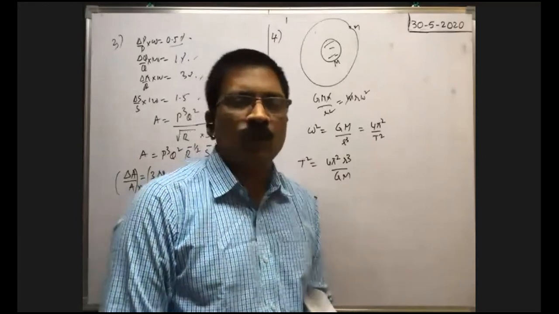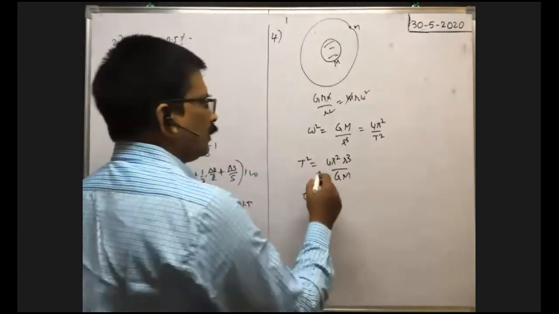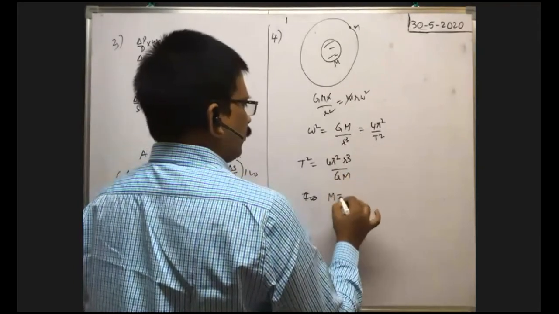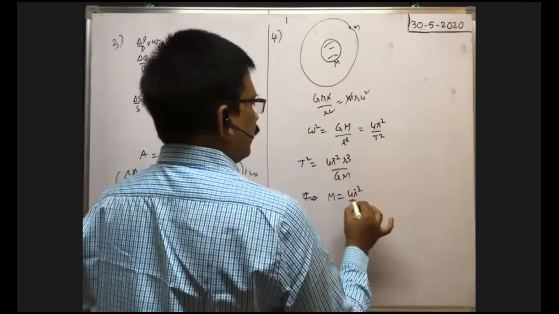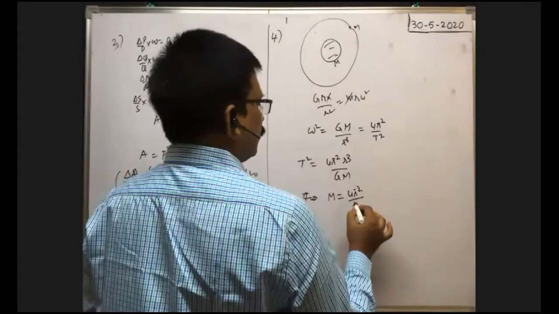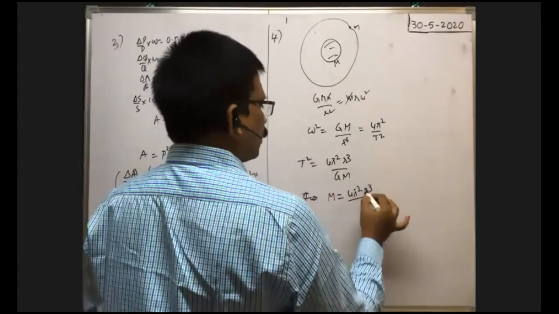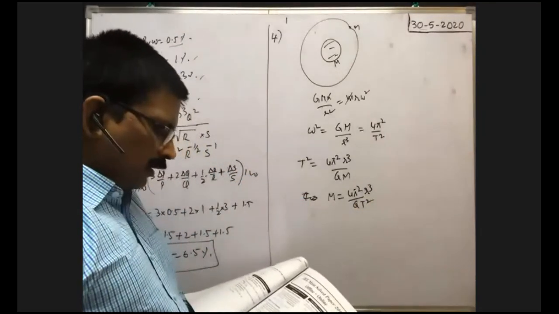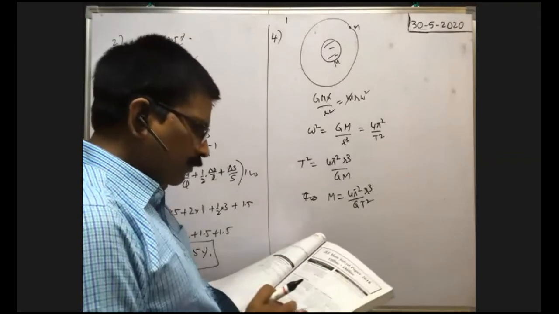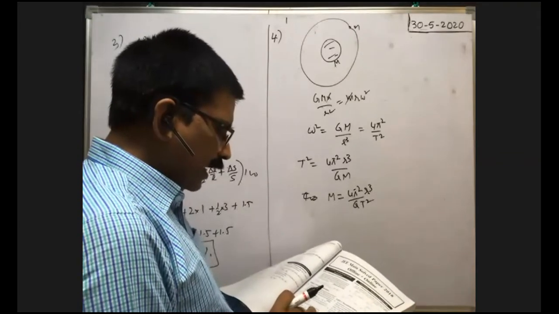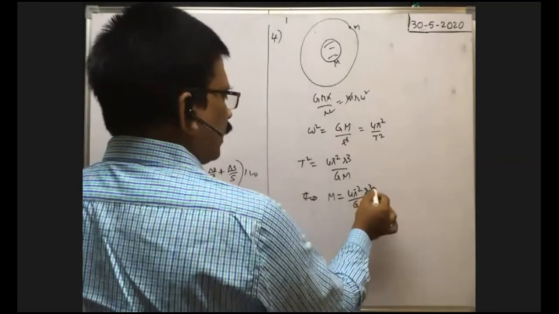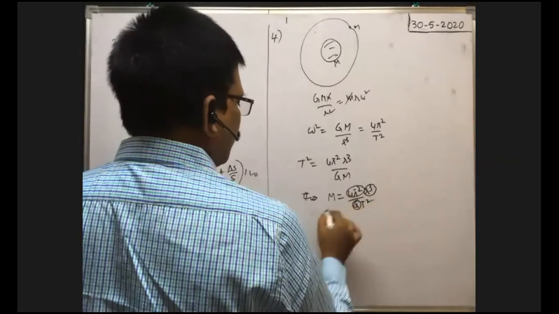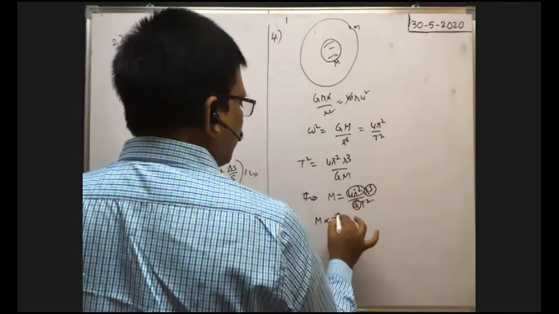Okay, right. So what is the relative uncertainty in the mass? M is equal to 4 pi square r cube by G into T square. Here, relative uncertainty in the time period is given. Relative uncertainty in the radius of the orbit is negligible. That's why it is negligible, so this is constant. G is already constant. Therefore, M is proportional to T to the power of -2.